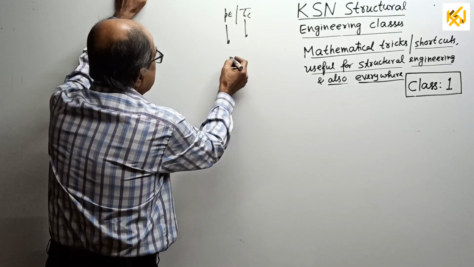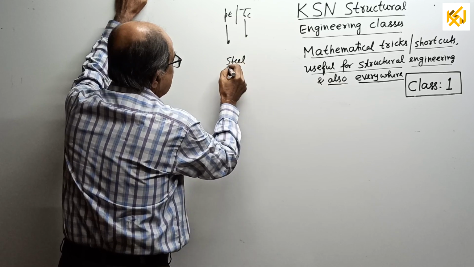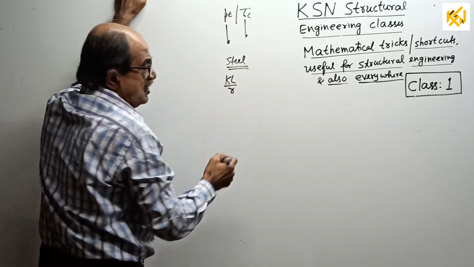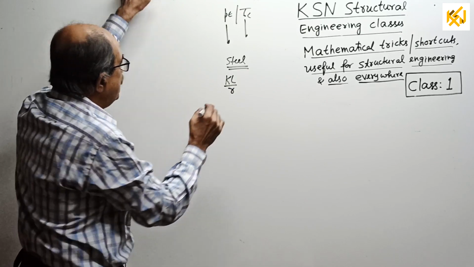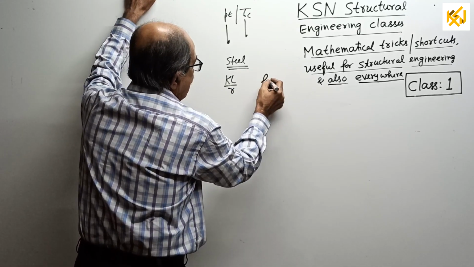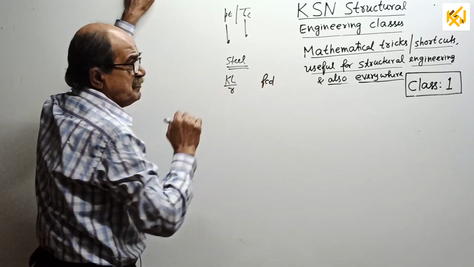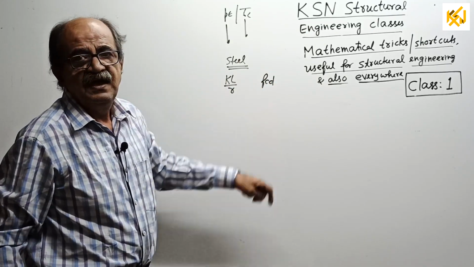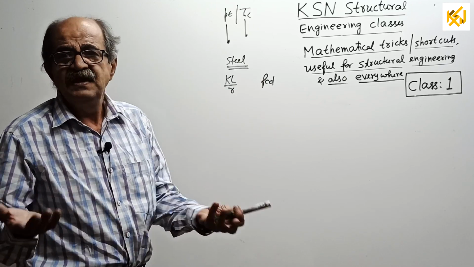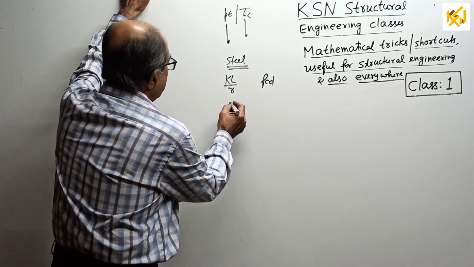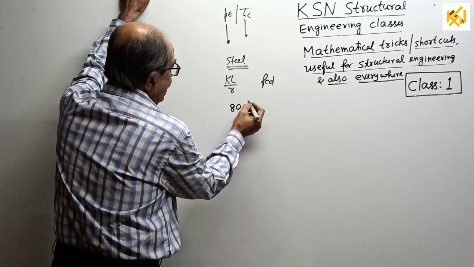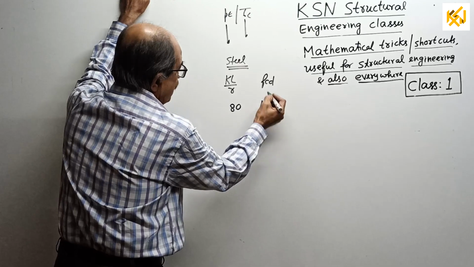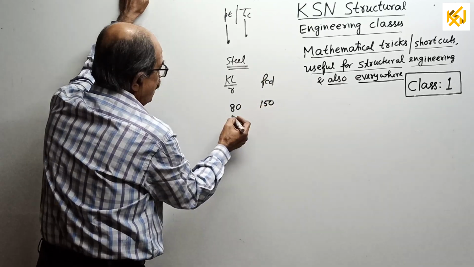Just for example, steel structures. There is a term called KL by r, which is called the slenderness ratio. Based on that, you get the allowed or design compressive stress fcd. Here, as KL by r increases, fcd will decrease. Just for example, randomly, KL by r 80, say around 150, random number. It is around that value only.